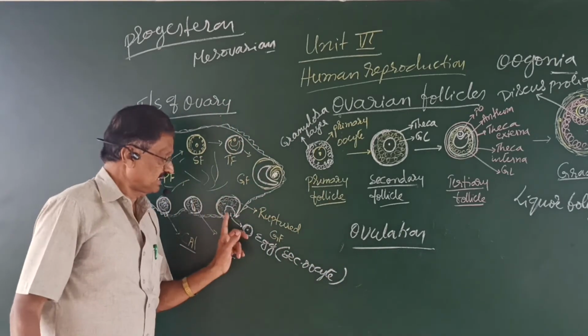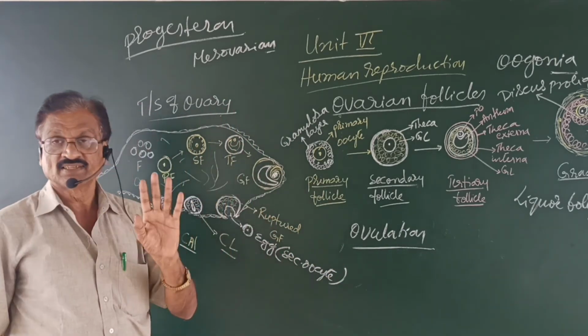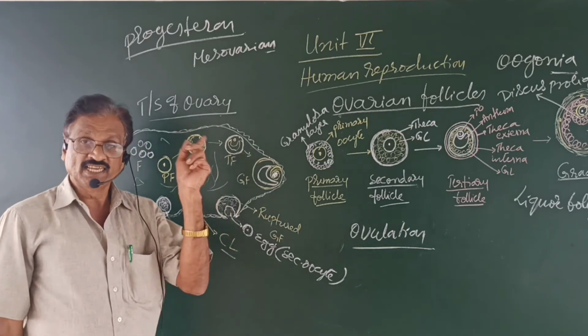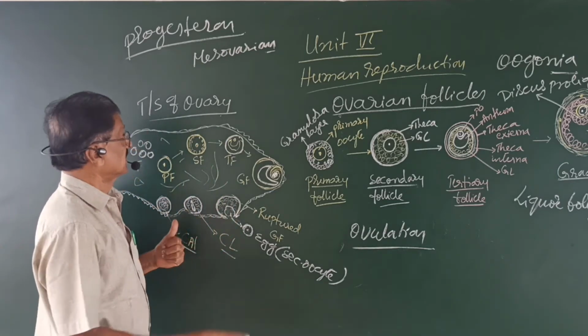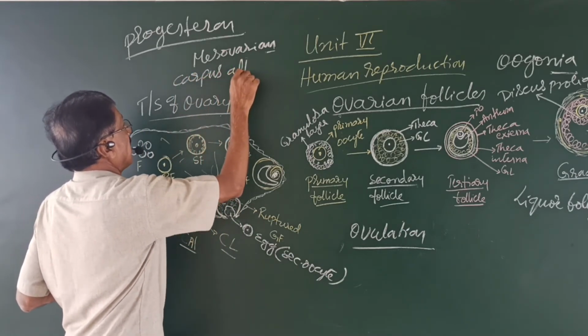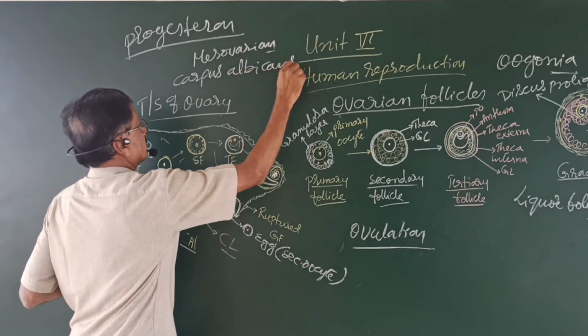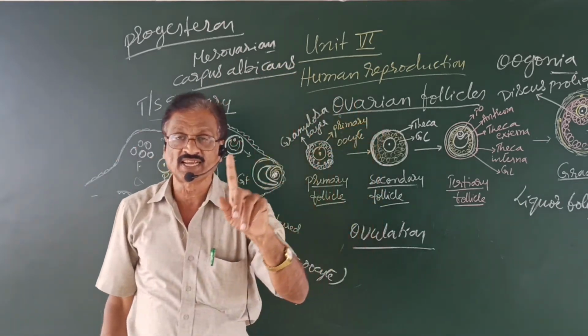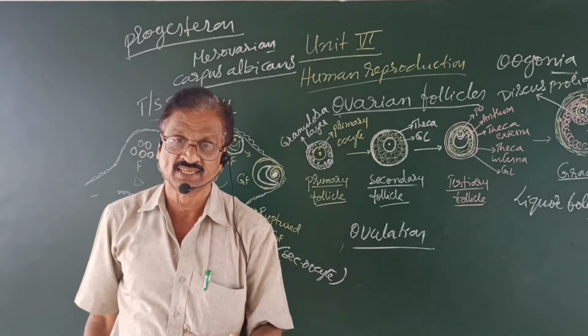If the egg is not fertilized, then the corpus luteum degenerates as the corpus albicans. This is the degenerated corpus luteum if the egg is not fertilized.